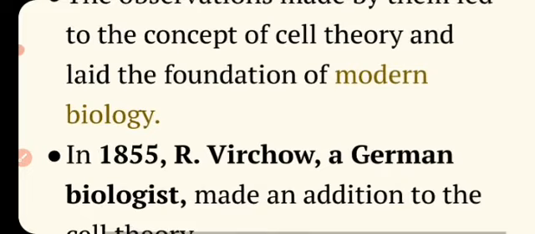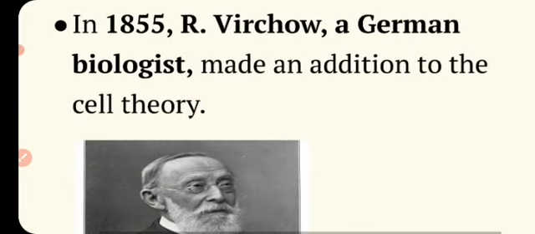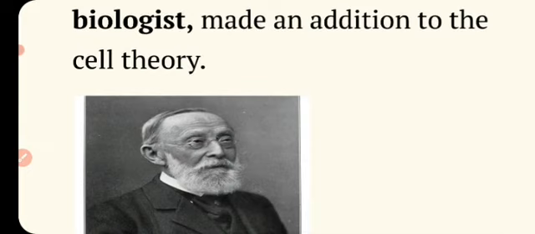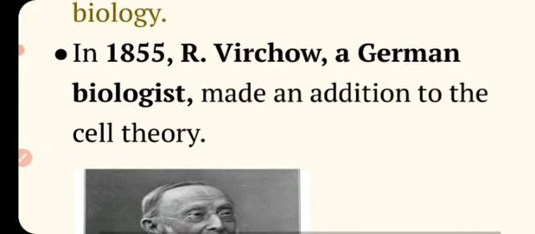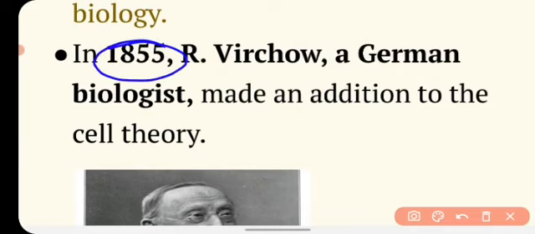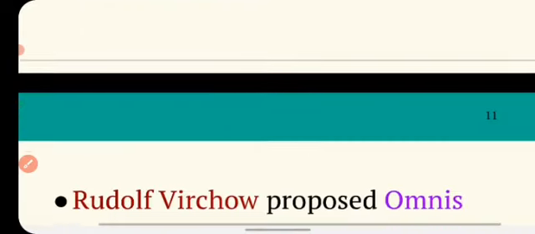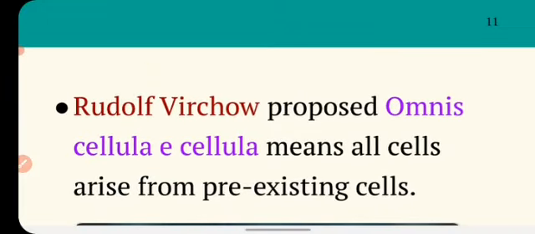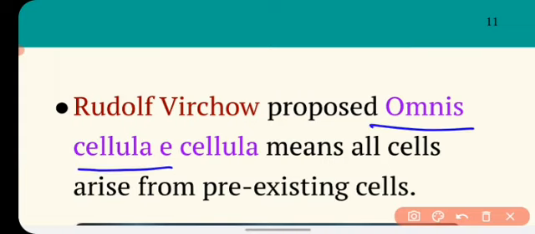Now, in 1855, there was another scientist named Rudolf Virchow, a German biologist, who made an addition to the cell theory. He was also studying living organisms, and in 1855 he added a statement into the cell theory, that is omnis cellula e cellula.